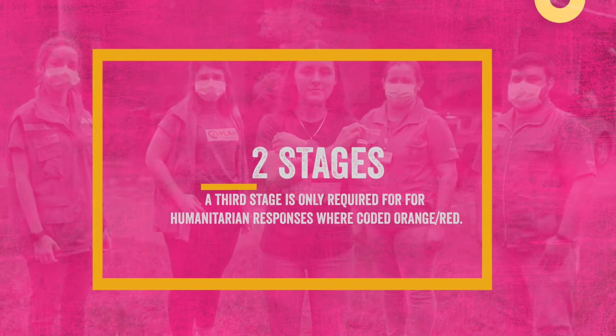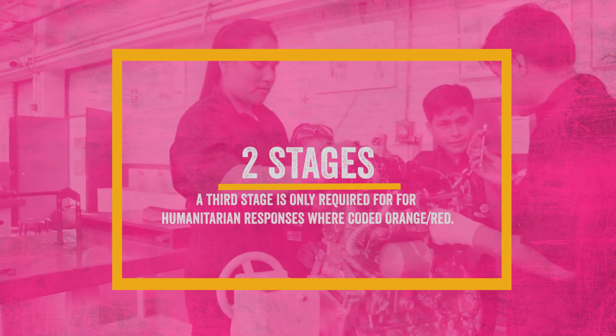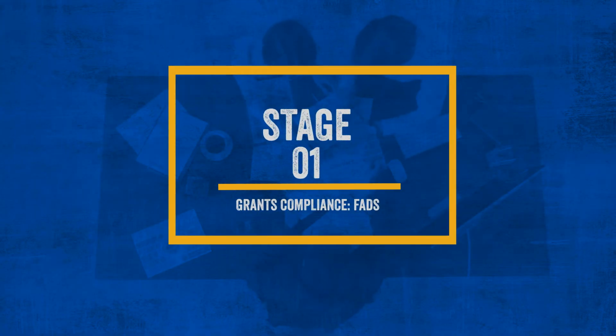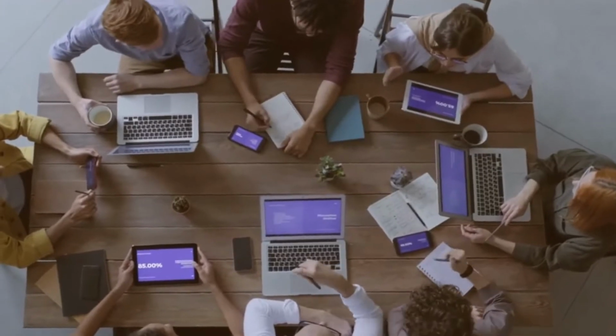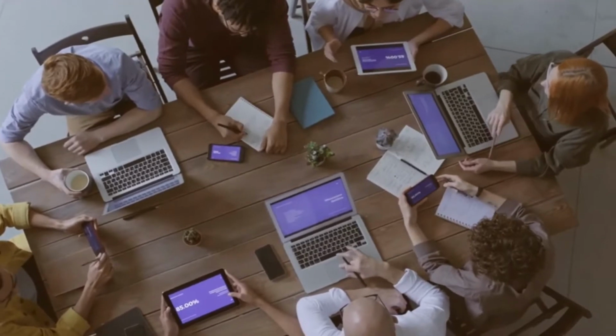The process requires 2 stages. A third stage is only required for humanitarian responses where coded orange or red. Stage 1 is conducted before any decision is taken to proceed with an opportunity and before any significant investment of planned resources is made. The process is initiated and owned by the country offices. Prior to proceeding, a GO and NO GO matrix should be completed. This will help inform decision-making later on and provide assurance to decision-makers that all major criteria have been considered before proceeding.